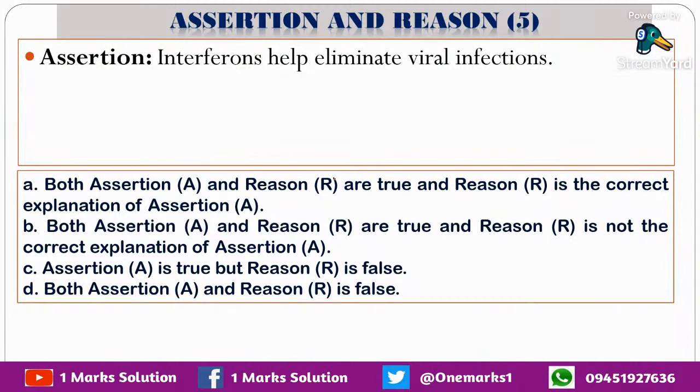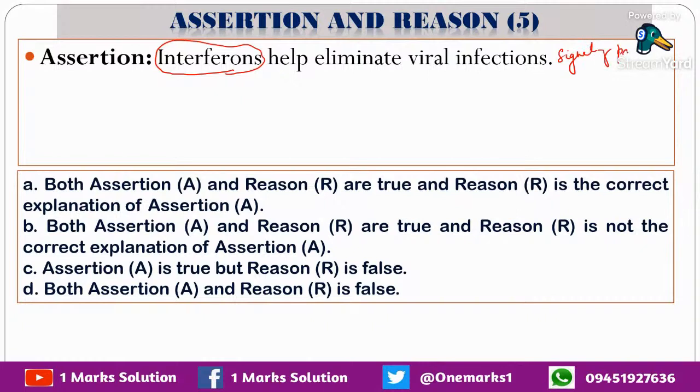We have come to the last question from the same chapter, that is question number 5. Interferons help eliminate viral infection. Okay. So what are interferons? It's a group of signaling proteins, isn't it?